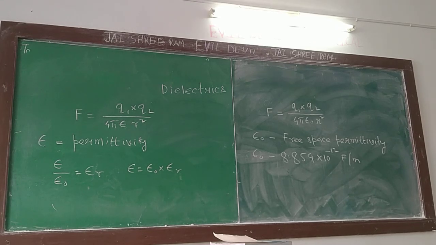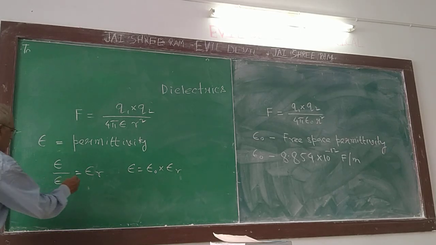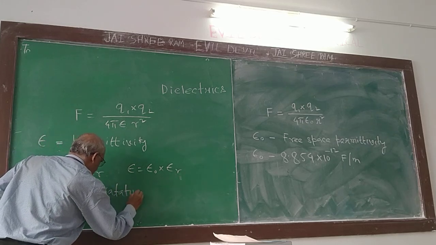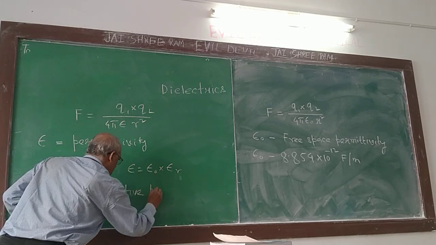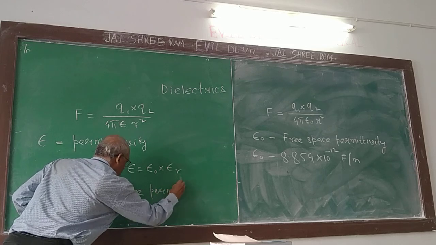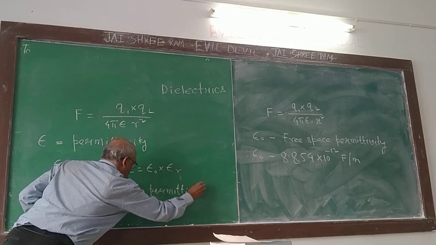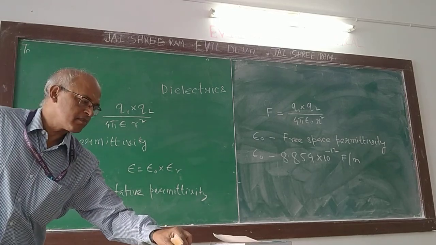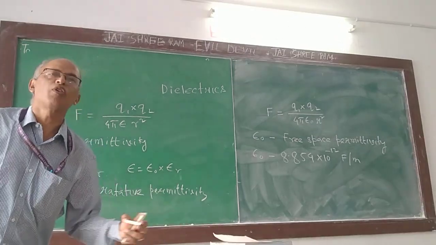What is epsilon r called? Epsilon r is called relative permittivity.